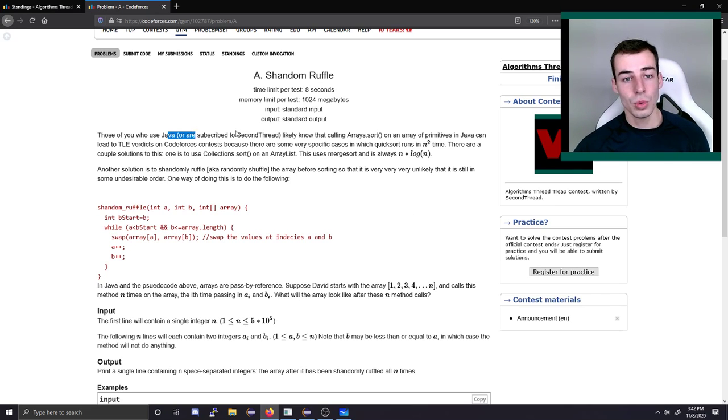The first problem was Shandom Ruffle. The nice part about this problem, I thought, was that the same reason that quicksort is usually fast, it's usually n log n, is the same thing that makes Treaps usually be very short. So Treaps usually have a height that's only log, because when you pick your split point randomly in quicksort, chances are you'll pick it in the middle.